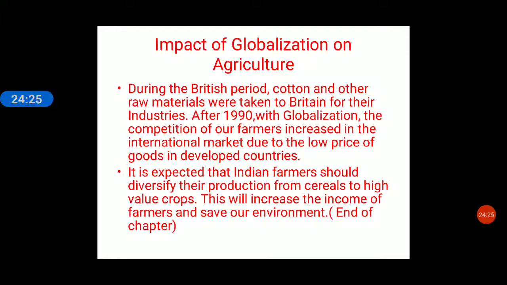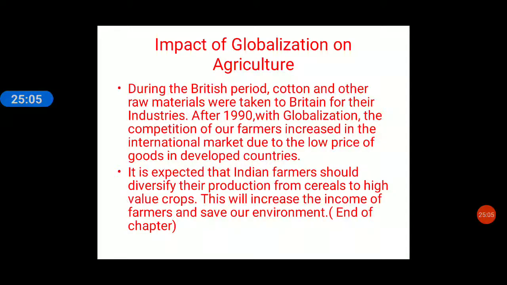During the British period, cotton and other raw material, we know that they were all taken by the British for their industries. So Britishers used to take all the raw materials from India, and these raw materials they would use in their industries, as we have done cotton, indigo, and jute, and so many other things they used to take in the raw form to be used in their industries. After 1990, something new started in the world, and that is called globalization.